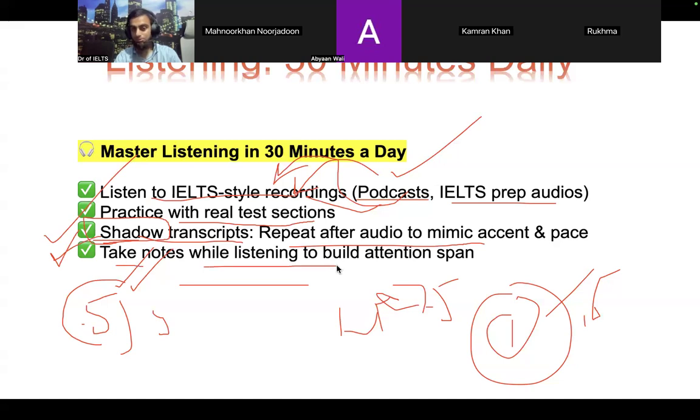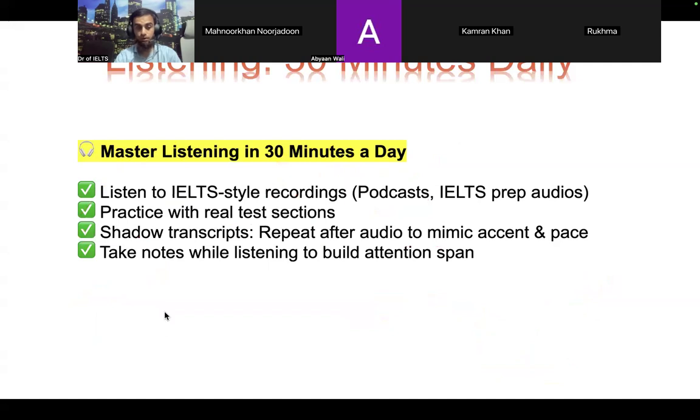Take notes while listening to build attention span. So you can also make notes. This is very important, you know. During my graduation, I used to write each single word of my teachers. When it came to online sessions, I would ask for the recording, and each single word is still written with me, even the extra discussion examples, and it really helped me a lot with English lectures.